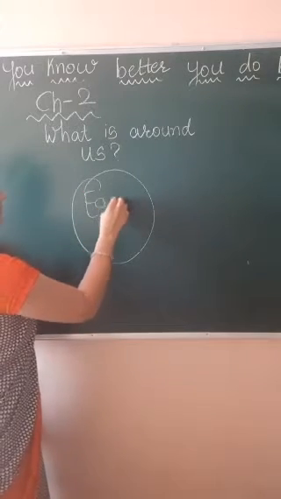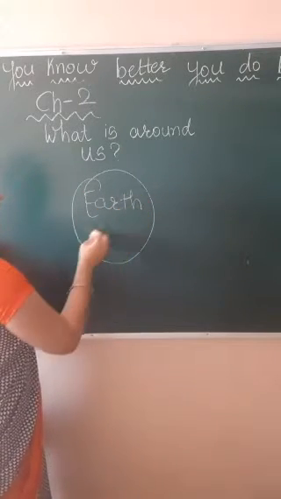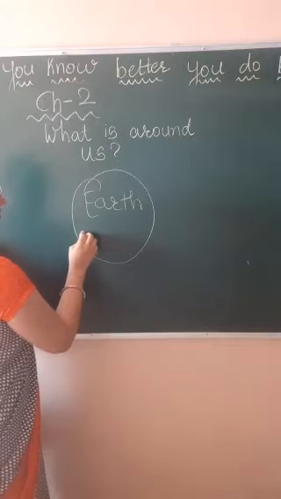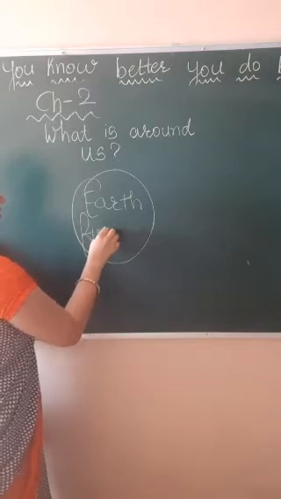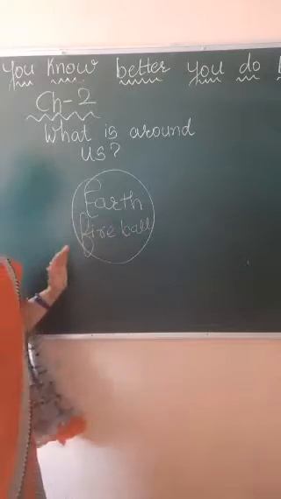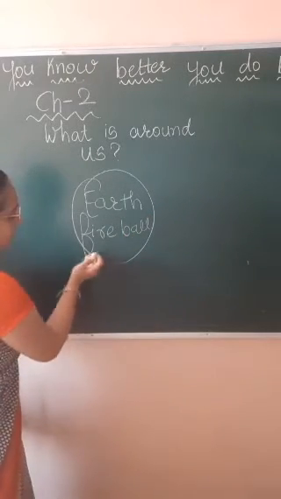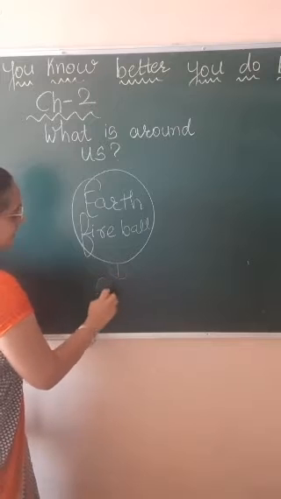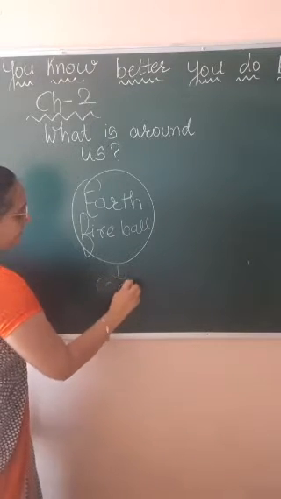Our earth was like a fireball. But slowly it started cooling down.